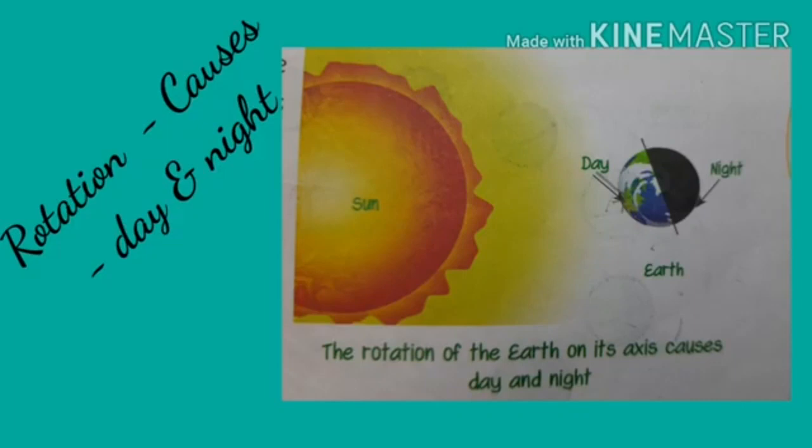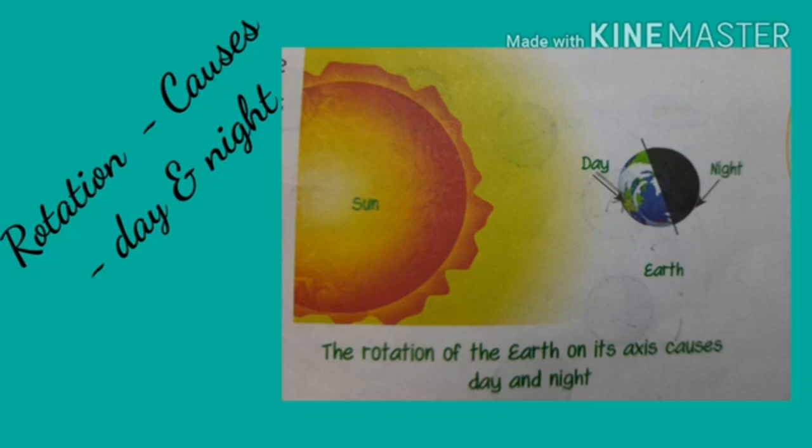We see the sun rising in the east and setting in the west. Children, this is why sunrise occurs earlier in the eastern countries than in the western countries. See, in India too, sunrise occurs first in Arunachal Pradesh and sunset occurs last in Gujarat.